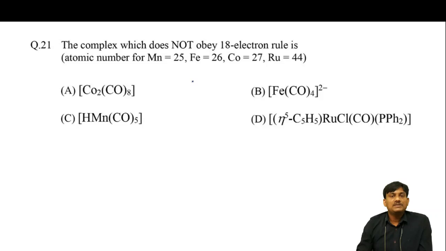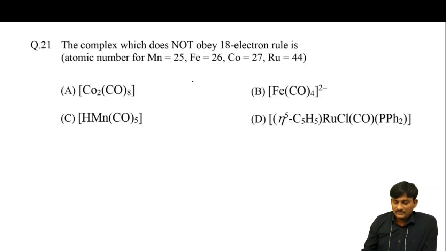In this video, I will discuss the questions from 21 to 30 in the JAM 2020 chemistry paper. Question number 21: the complex which does not obey the 18 electron rule is.